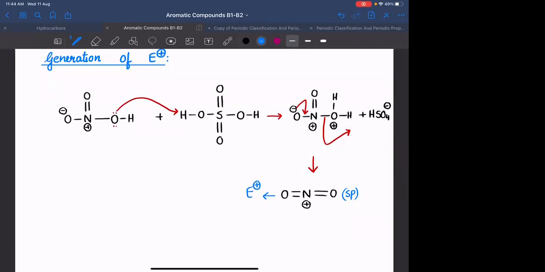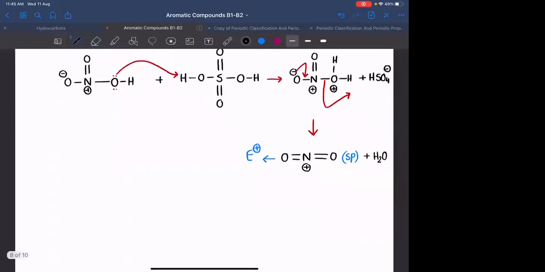H2O, बाहर जाने के बाद ये neutral है ना H2O. Do you see any charge on it? No, right? Hence that is a good leaving group. Clear है? Yes, Harsh? Any doubt, anyone? Okay. What is the next step?